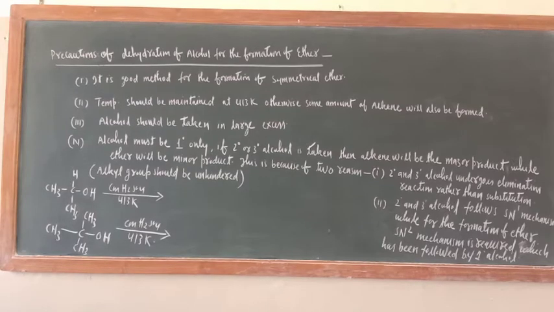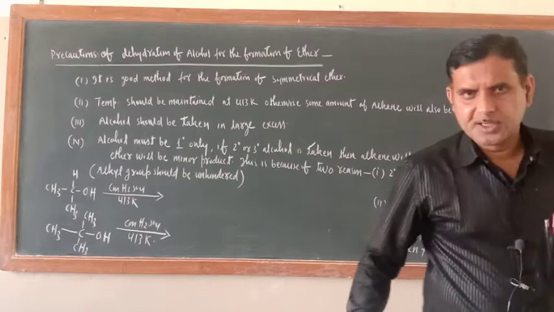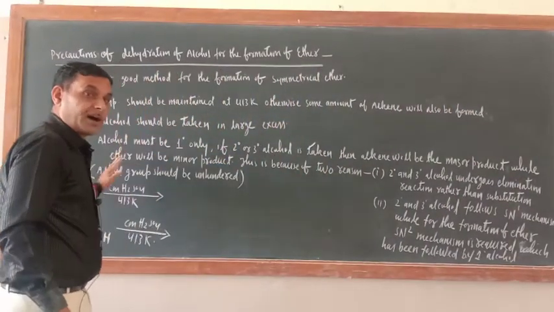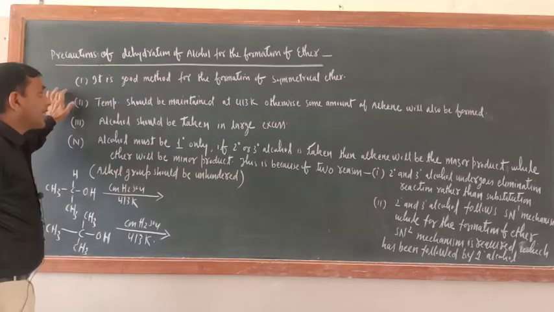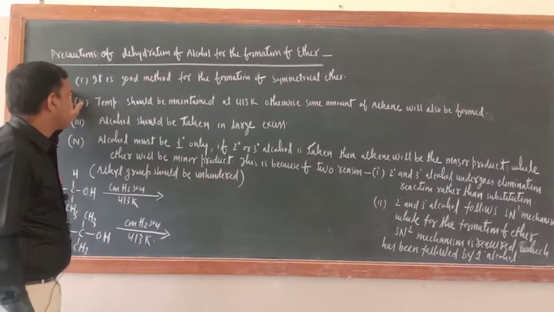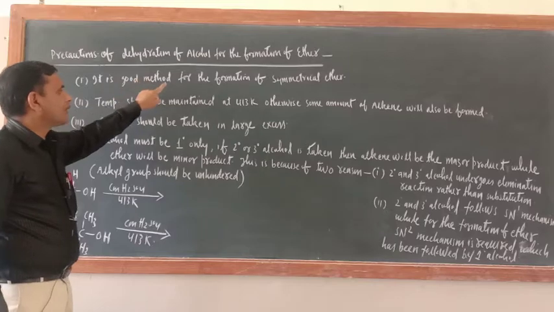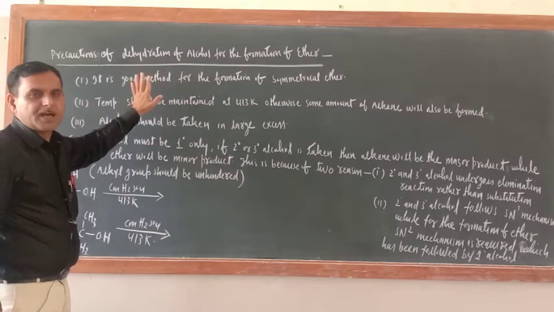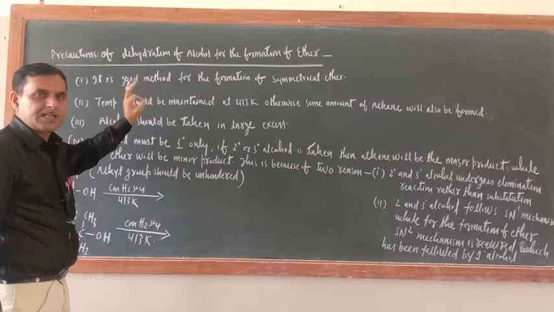Okay, so now the precautions of dehydration of alcohol for the formation of ether. There are certain precautions which need to be taken care of while dehydrating alcohol for the formation of ether. Number one, it is a good method for the formation of symmetrical ether only, meaning from the dehydration of alcohol we can prepare only symmetrical ether.